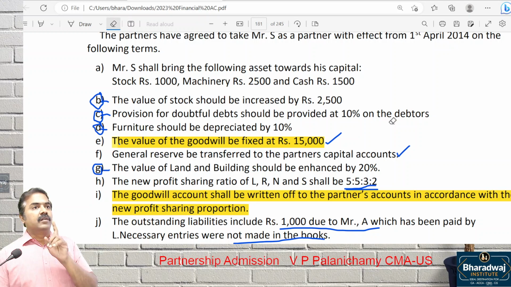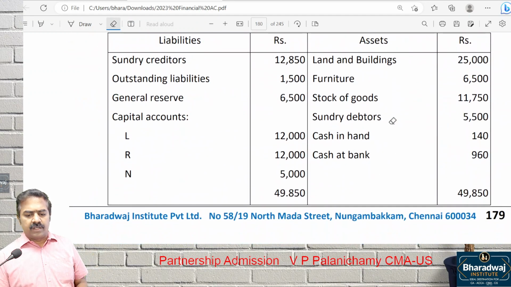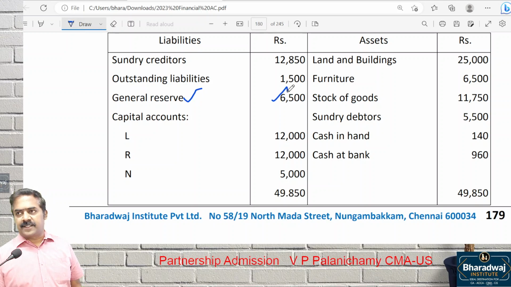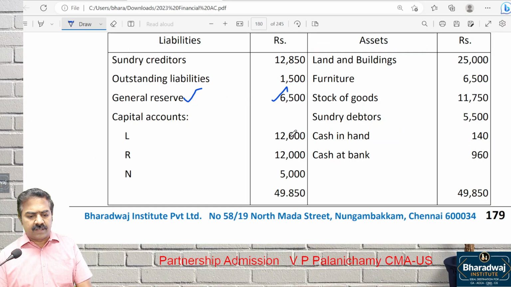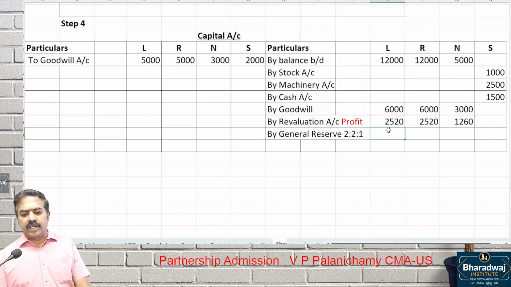Then, very important thing. So far, okay. Thereafter, pay attention. Look at the old balance sheet. If you find any old reserves or P&L account balances, this general reserve belongs to which partners? Earned or accumulated in the past, it belongs to old partners. It will be transferred in old ratio by general reserve. What is old ratio? 2:2:1 ratio. What is the general reserve given? 6,500. Transfer it in old ratio.